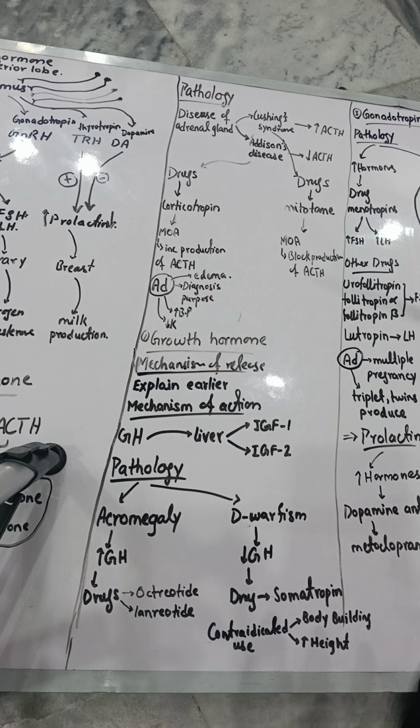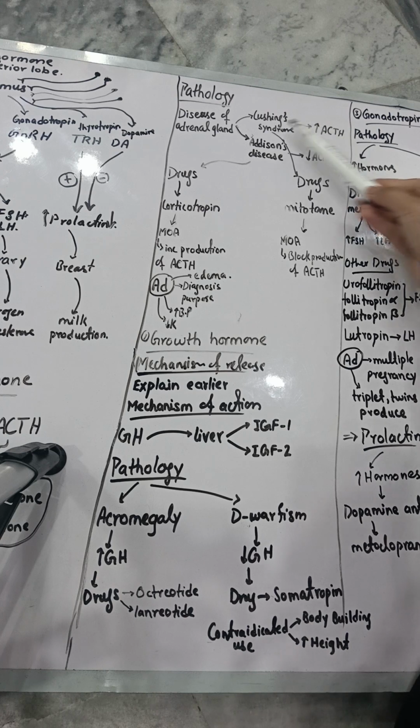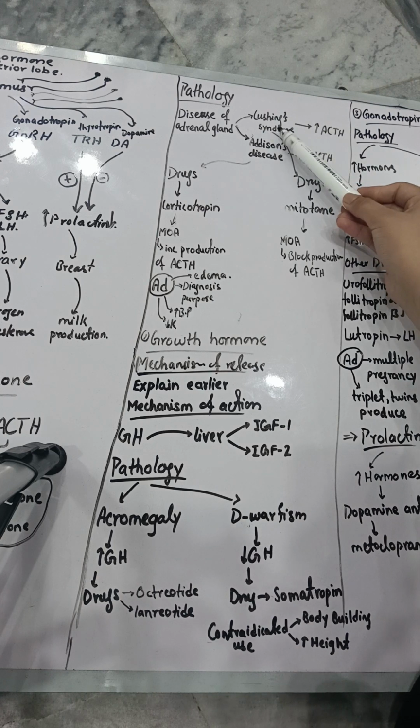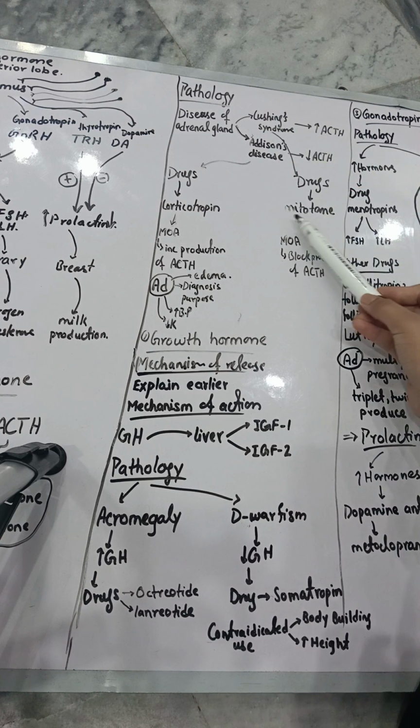If they have high concentration, then the drugs are different. If they have low concentration, the drugs are different. Now we will discuss both of the drugs which should be given in the particular case. Like in this case, when you have Cushing syndrome, you will give drugs to your patient, and this drug is